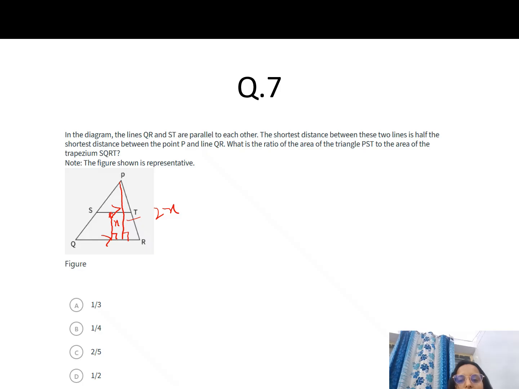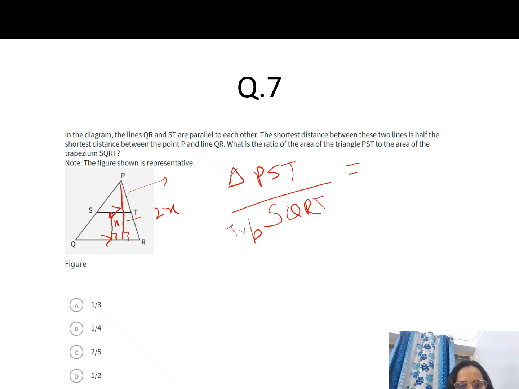What is the ratio of the area of triangle PST, this triangle PST area, to the area of this trapezium? Okay, so the area of the trapezium, which is your SQRT. Okay, we have to find this one. What is the ratio of the area of these? Okay, now what we can see here is that these are parallel lines.